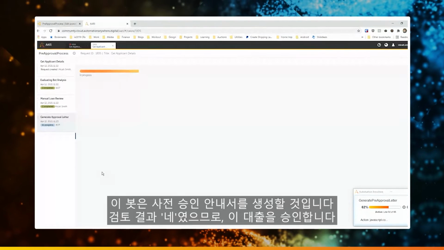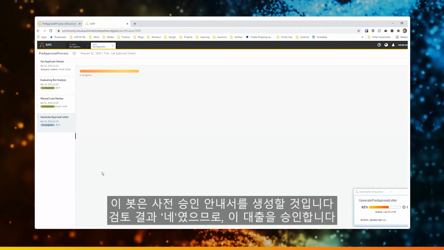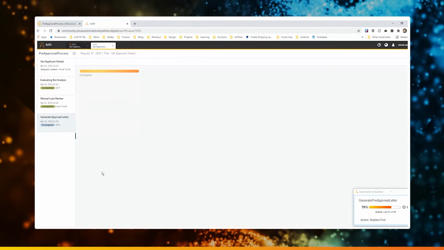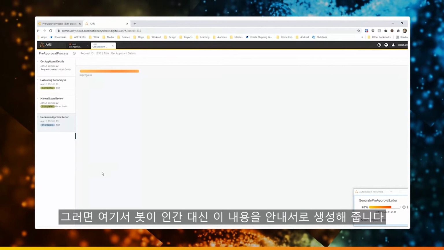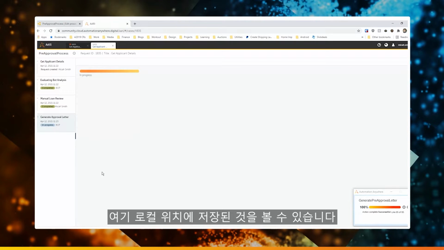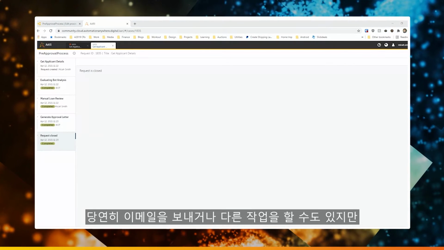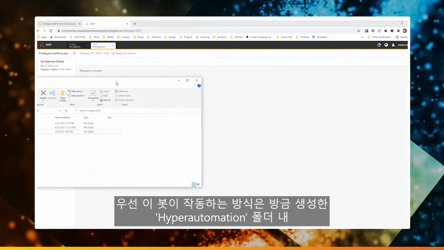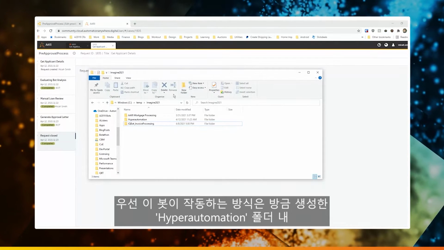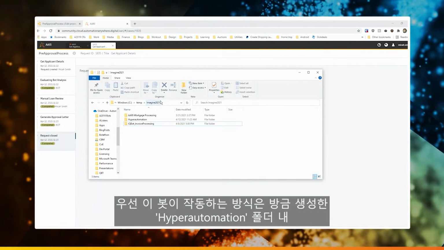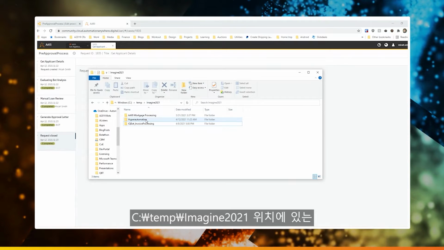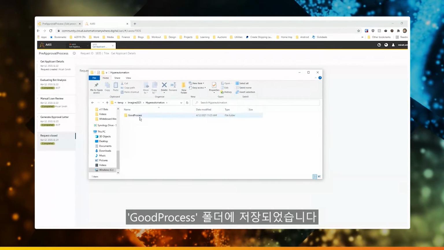That bot is going to generate our pre-approval letter, because we said yes, we approve that loan. And so at this point, the bot is going to generate that letter for us. We'll see that saved out locally here. And obviously, we could email it or do something else. But the way that this bot works, it's writing to C:\temp\imagine2021 within our hyper automation folder that was just created. We should see a folder for a good process.